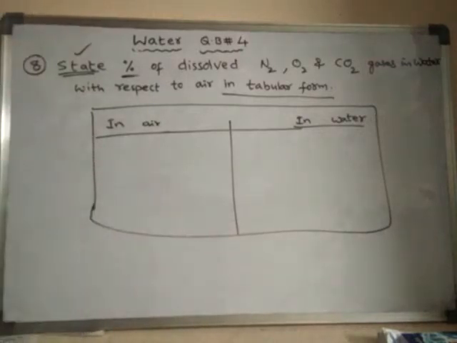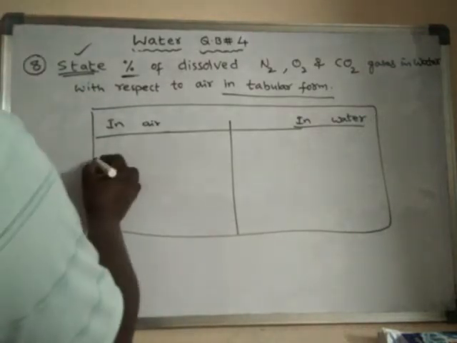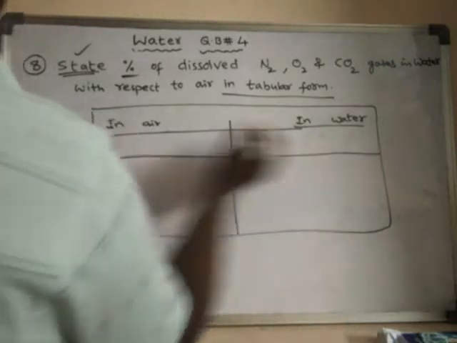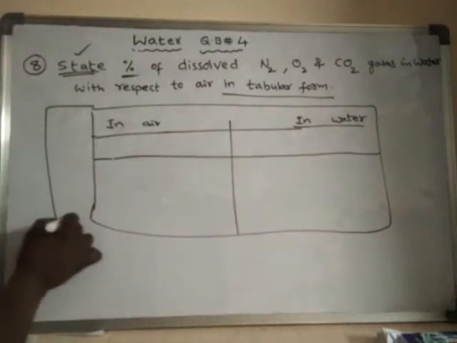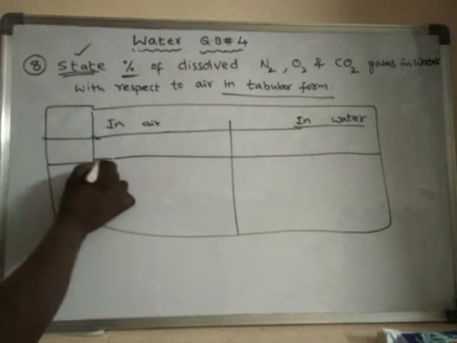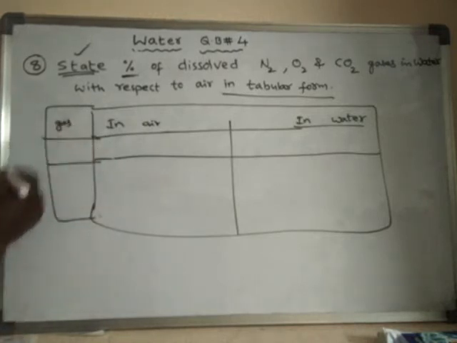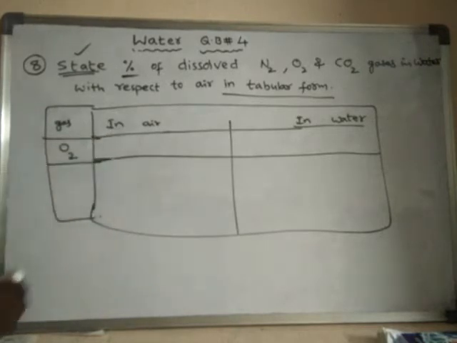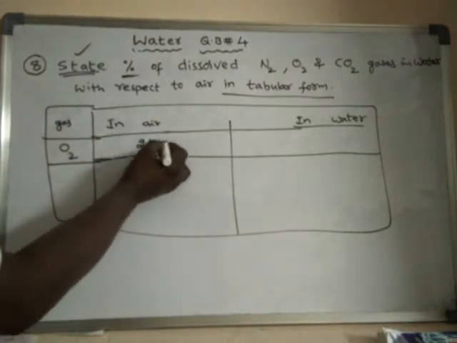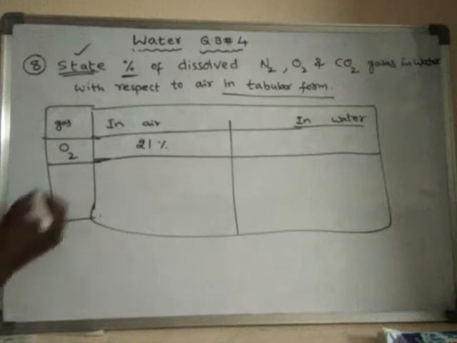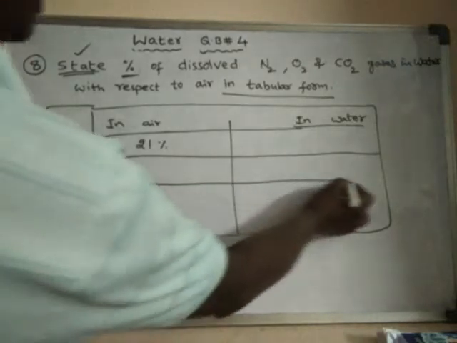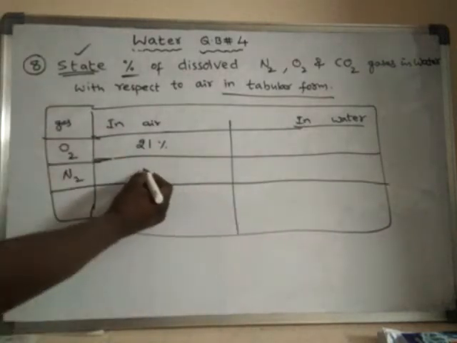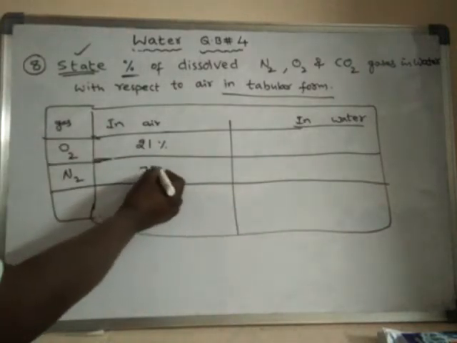So here, oxygen percentage in air. What is the gas? The percentage of oxygen gas in air is 21 percentage. The percentage of nitrogen gas in air is 78 percentage.